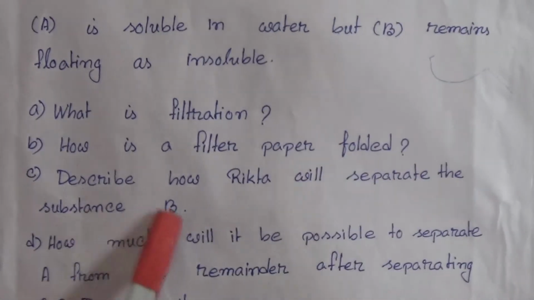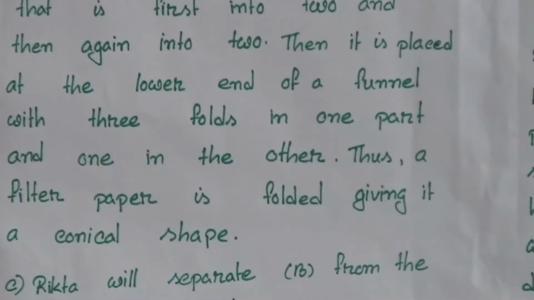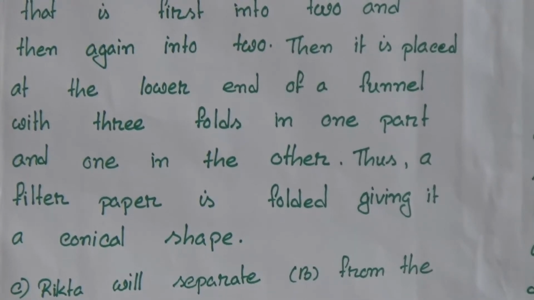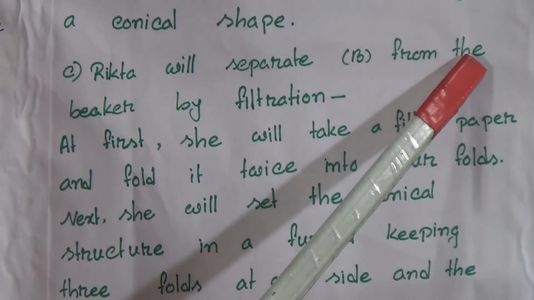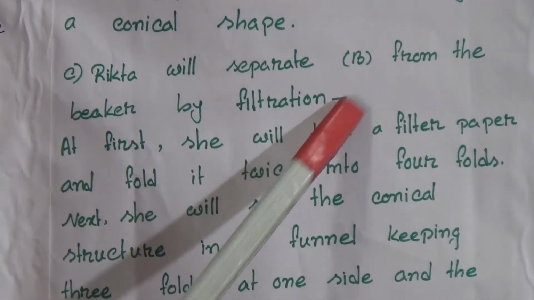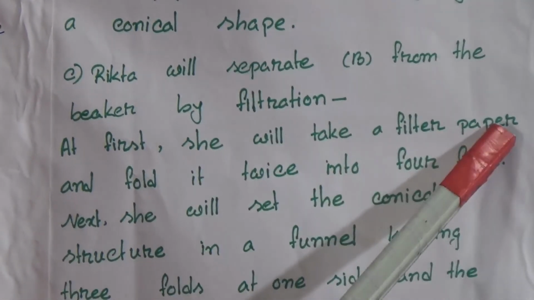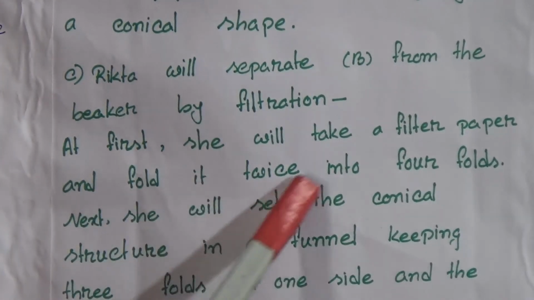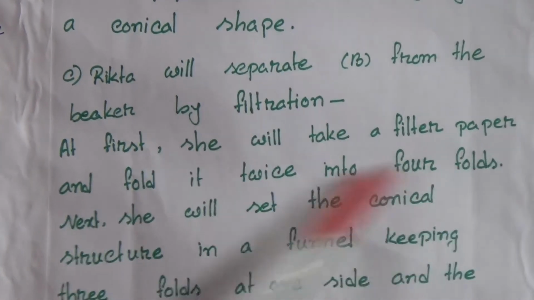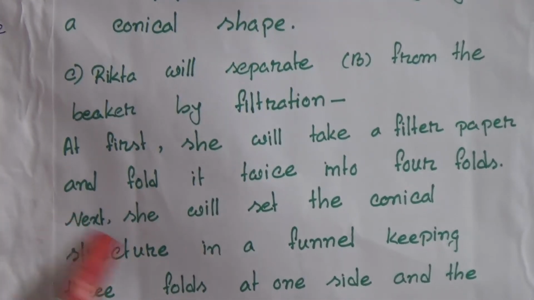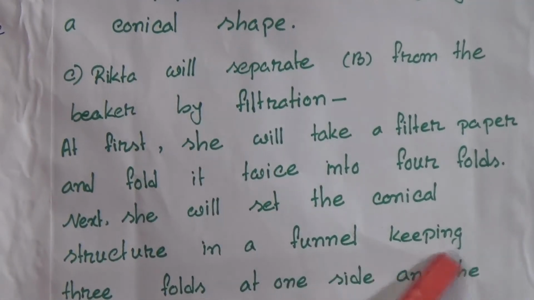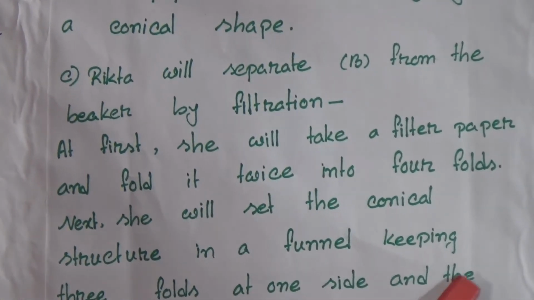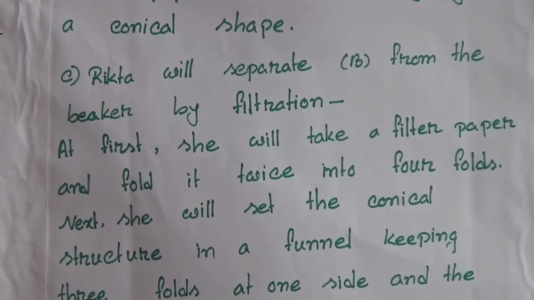Number C, describe how Rikta will separate the substance B. That means the substance which is floating and insoluble. Rikta will separate B from the beaker by filtration. At first she will take a filter paper and fold it twice into 4 folds, and next she will set the conical structure in a funnel, keeping 3 folds at one side and the one on the other side.